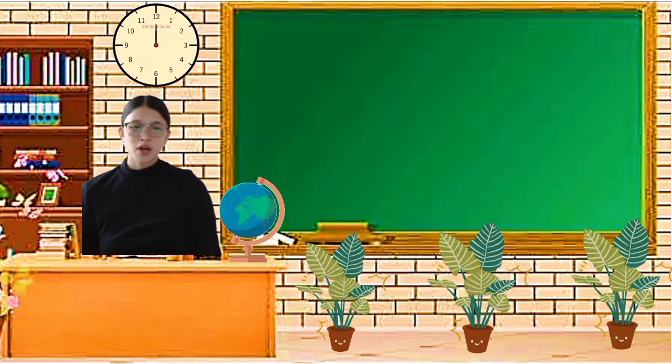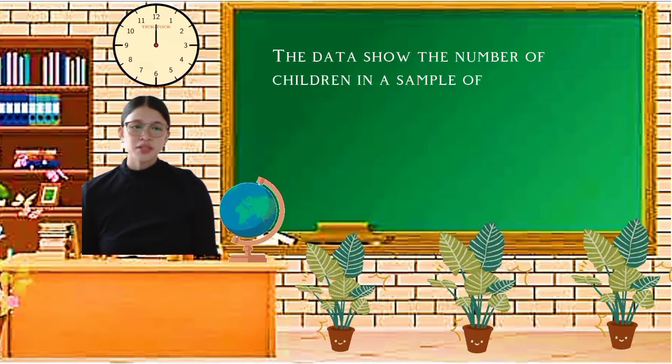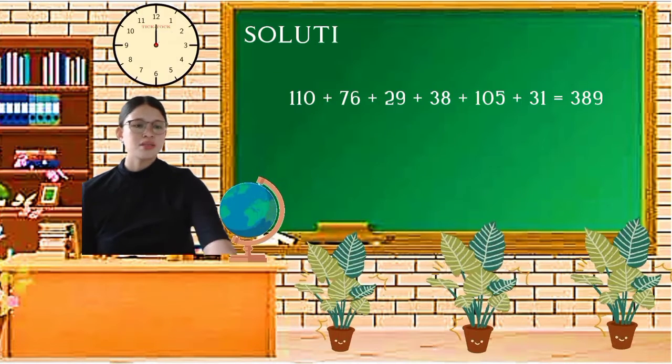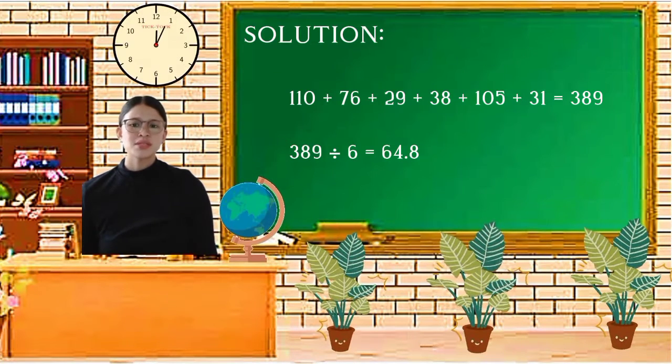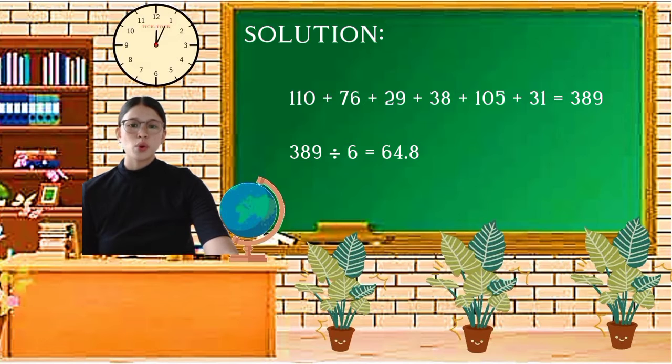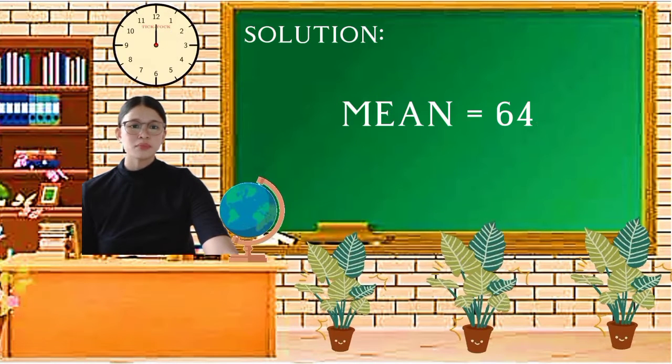Now let's move on to the second example. The data show the number of children in a sample of 6 orphanages in Davao City: 110, 76, 29, 38, 105, and 31. Now let's find the mean. What are we going to do? It's just the same as what we did on the first one. Add up all the numbers in the data set, and that would be a total of 389. 389 divided by 6, and now we have the answer, which is 64.8. That's our mean.